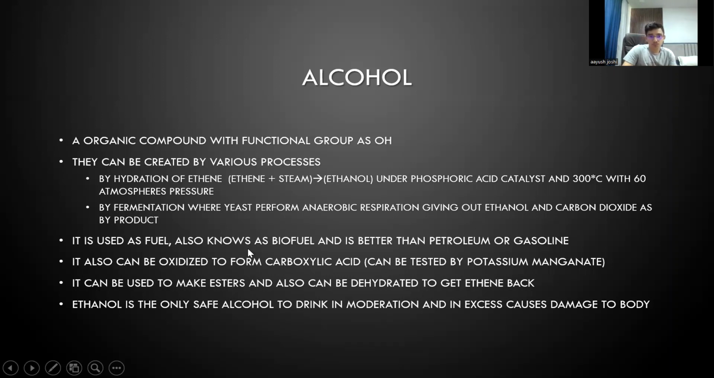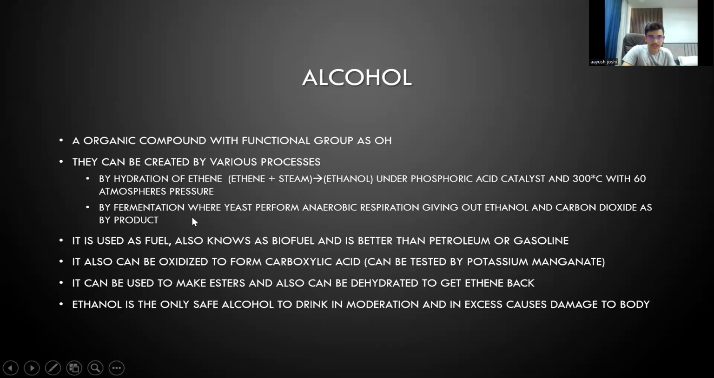It is used as a fuel, also known as biofuel, and it is better than petroleum or gasoline because it is renewable and the net carbon content in the atmosphere remains zero. Because if you burn a plant and then replant it, the carbon dioxide that you release from the fuel can again be used up by the plant in photosynthesis.